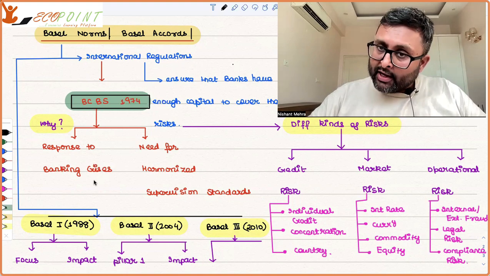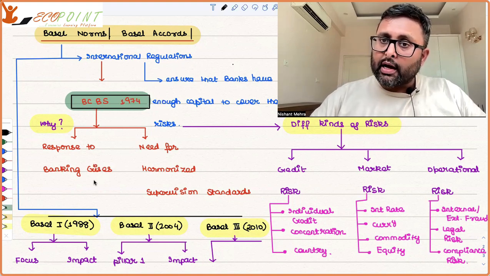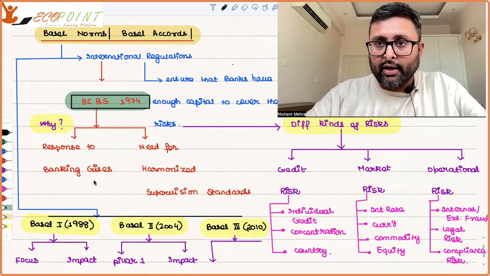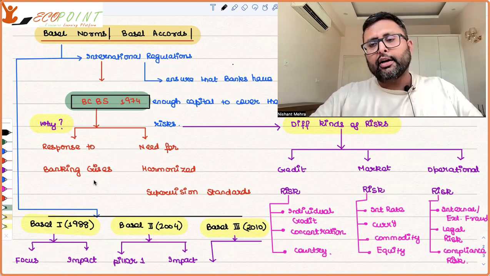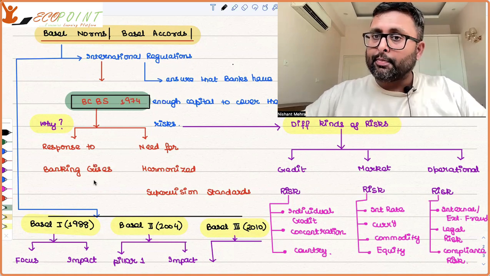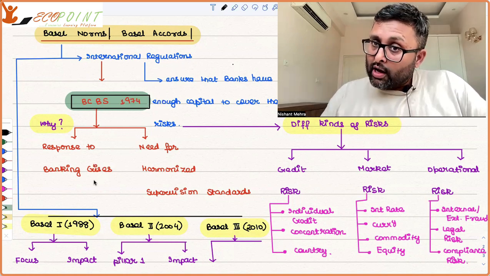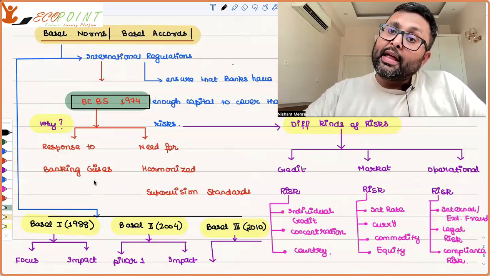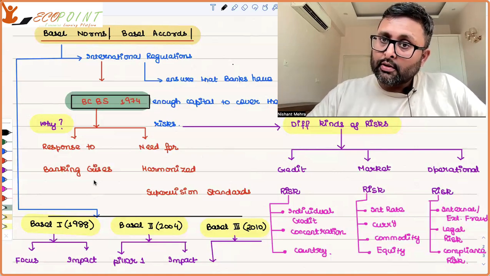Have I created some kind of security? You can say that even if these risks are present, I still have enough capital with me that I can pay back these depositors, right?